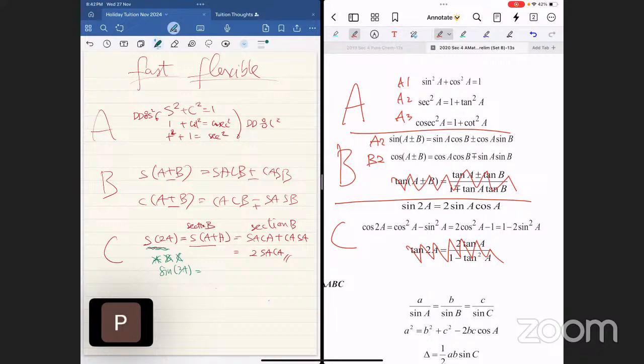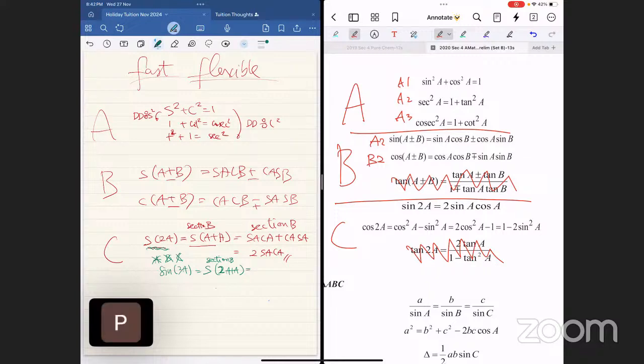You handle sine 2A, you can handle sine 3A. This is just sine, in short form, 2A plus A, which is now a section B thingy. Ariel, do you understand? No. What are you talking about?